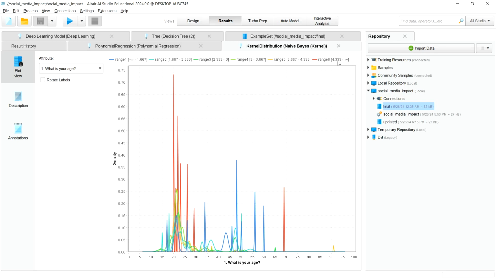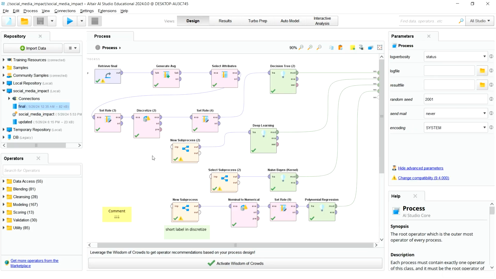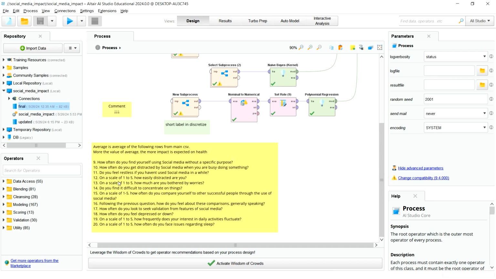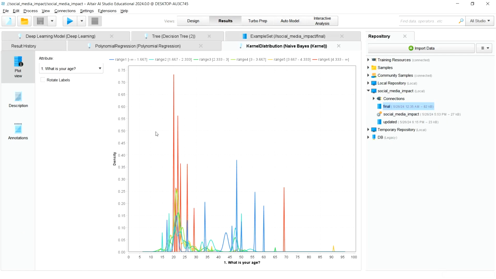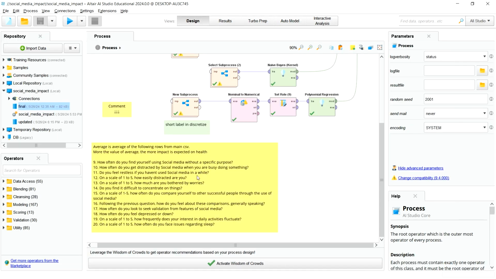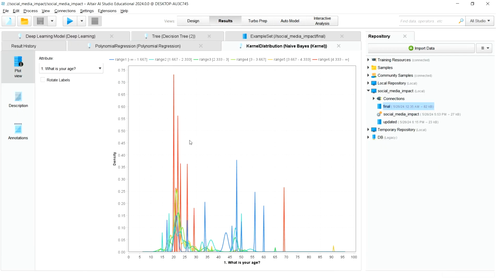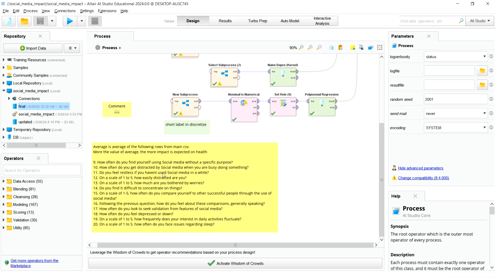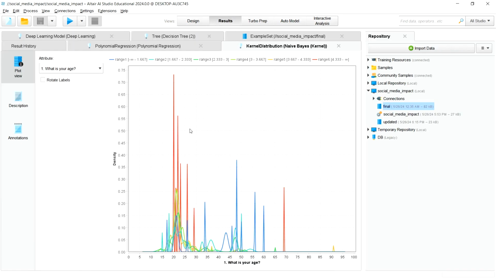So this means averaging out all those 12 questions, all the answers to the 12 questions were from 1 to 5. Now after averaging out all these questions, the answer for these people were 4.33. So this kind of is a red flag that might be worrying, that these people are having most of the problems in average value. So this means if these red spikes are high, these persons are more likely to have health related issues because of social media use.